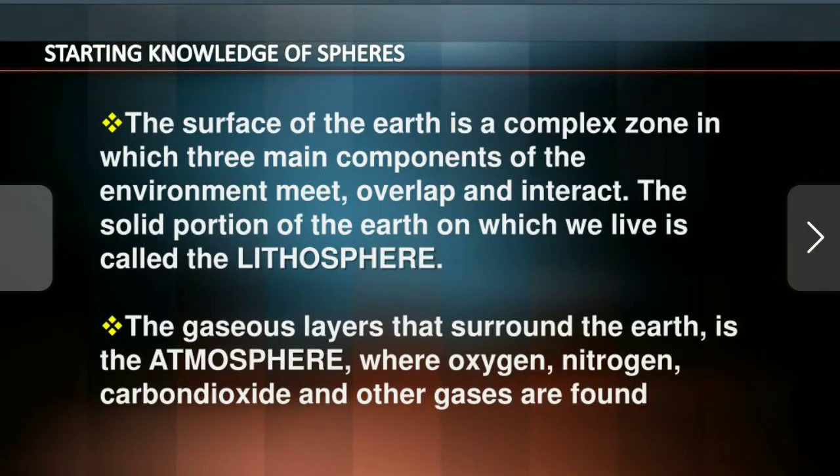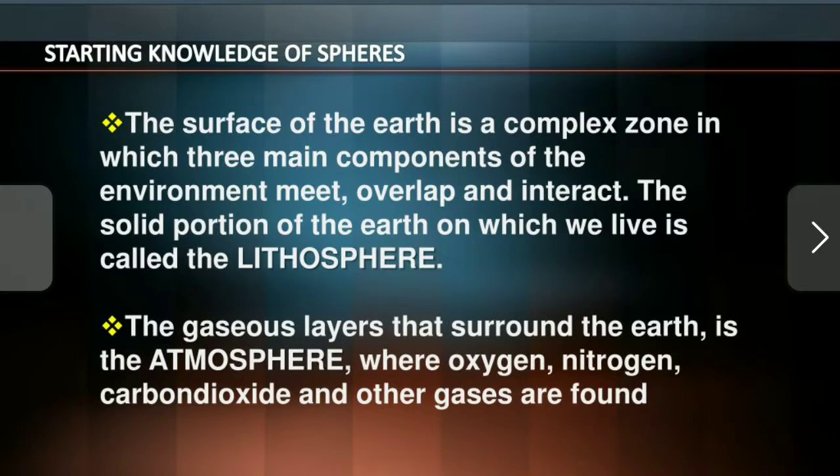The gaseous layers that surround the Earth are the atmosphere, where oxygen, nitrogen, carbon dioxide, and other gases are found. Okay, all of you know about the atmosphere. The atmosphere is nothing but the mixture of gases around the Earth.